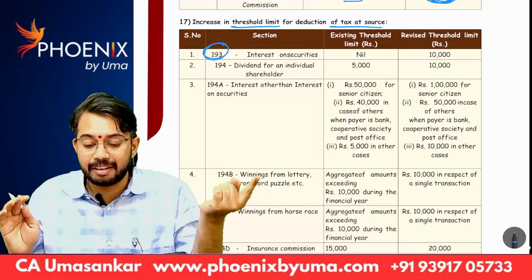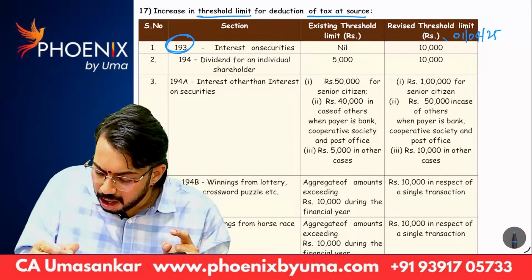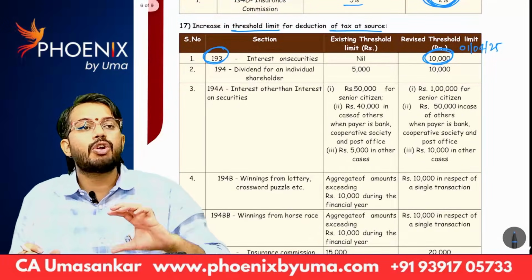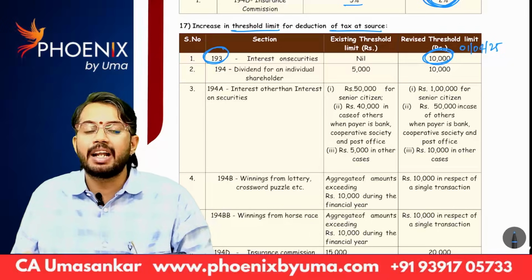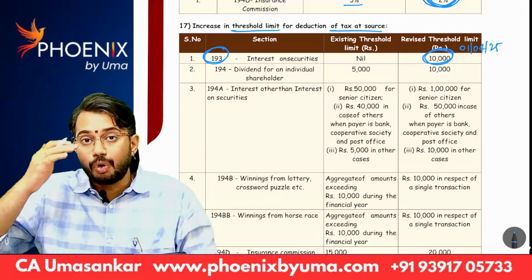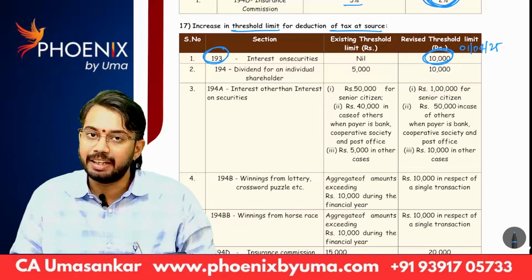That is earlier. But from 1st April 25 onwards, a threshold limit is there. If the amount of interest paid is 10,000 rupees, no TDS is required to be deducted under section 193. Only if the amount of interest is more than 10,000, then only TDS is required to be deducted.